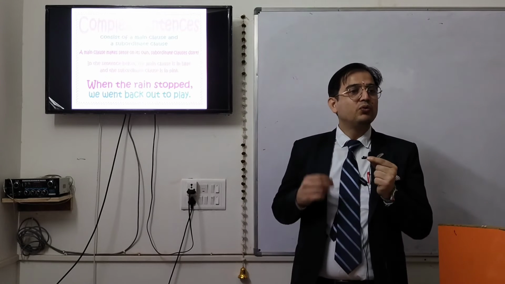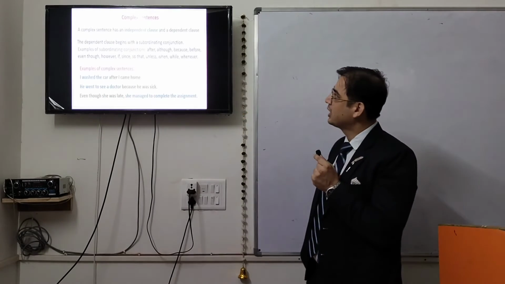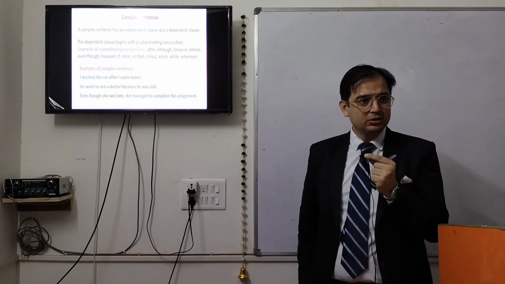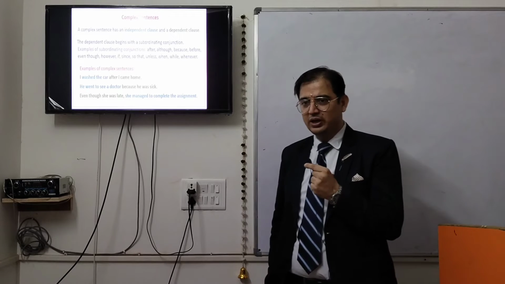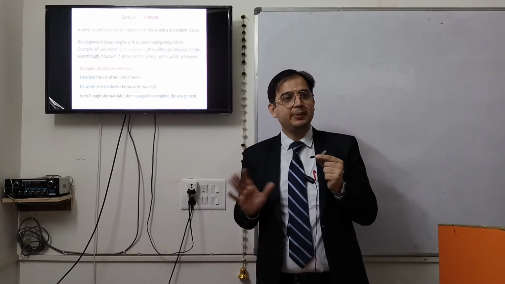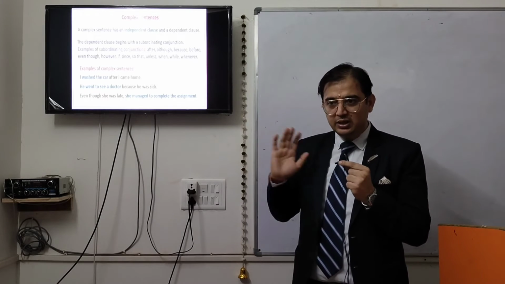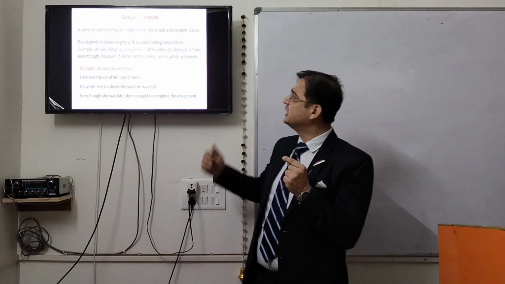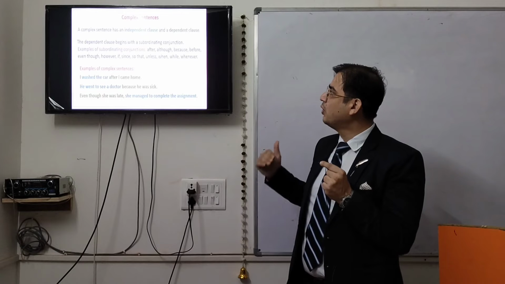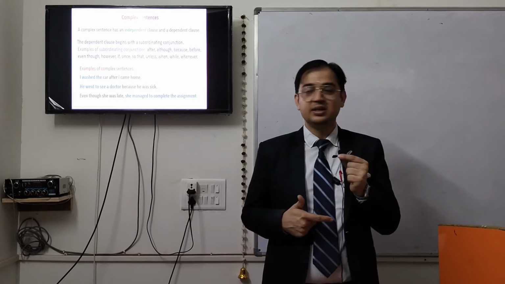So now we are going to discuss what sort of connectors are used to make complex sentences. Complex sentence again. A complex sentence has an independent clause and a dependent clause, like I gave you an example just a while ago in the previous slide. Independent clause makes complete sense on its own. Dependent clause is not going to make complete sense on its own. It depends on the rest of the sentence. The dependent clause begins with a subordinating conjunction. Examples of subordinating conjunctions: after, although, because, before. And I'll give you a small tip on how to memorize easily.